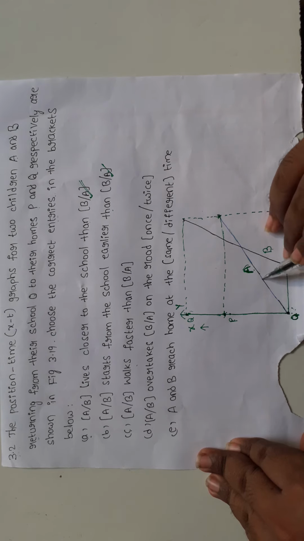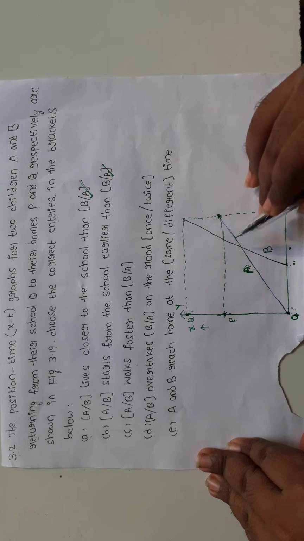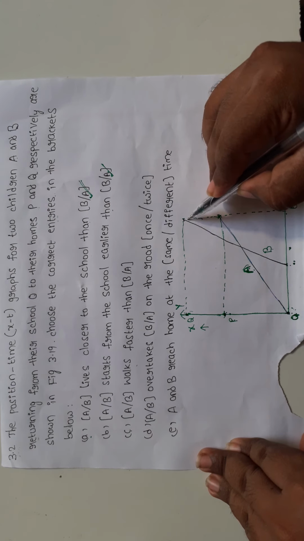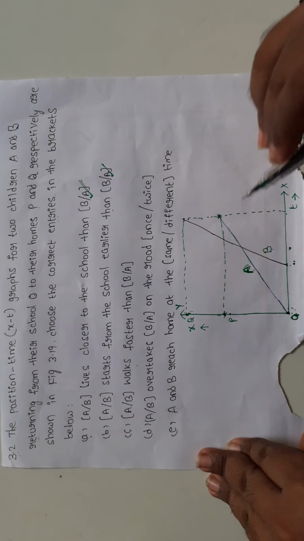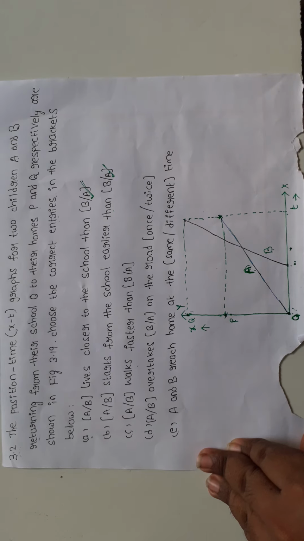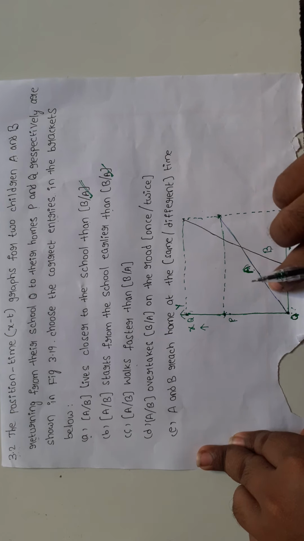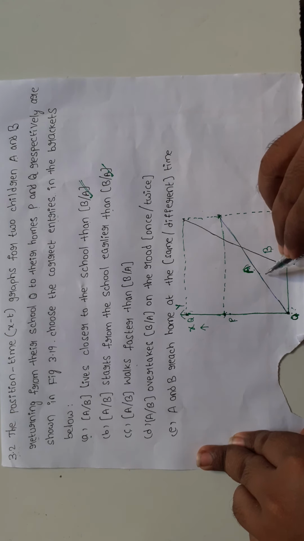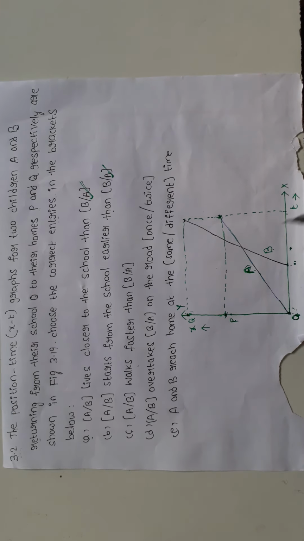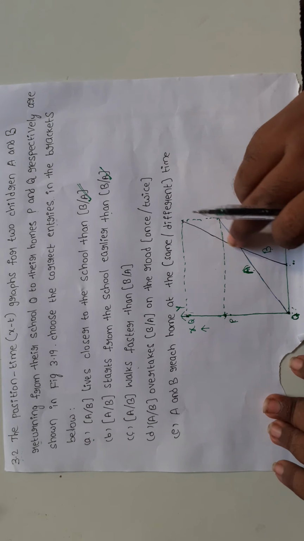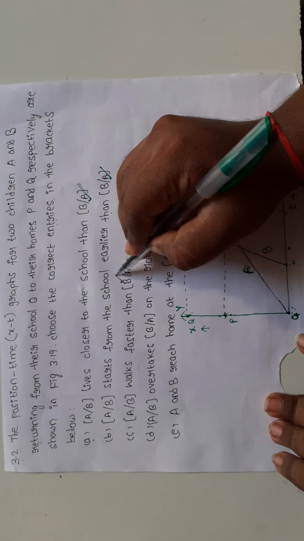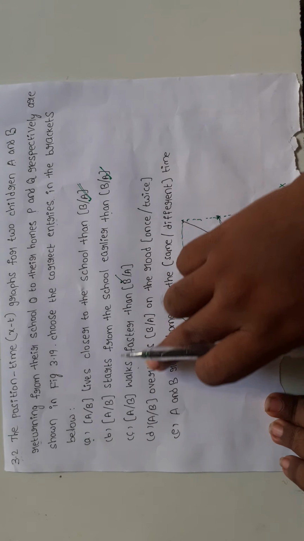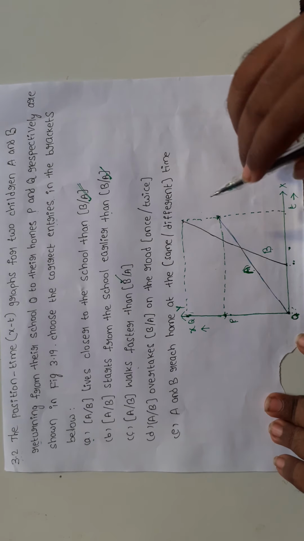This is the line of children A, this is the line of children B. We can find the slope for the two lines. Children A's slope is very small, children B's slope is very large. So children B walks faster than A.